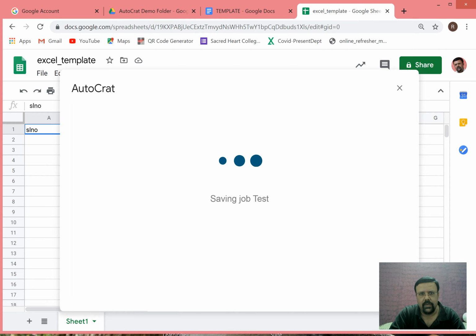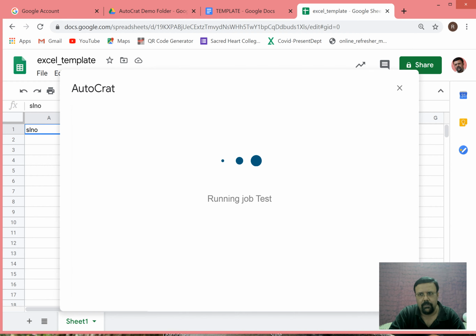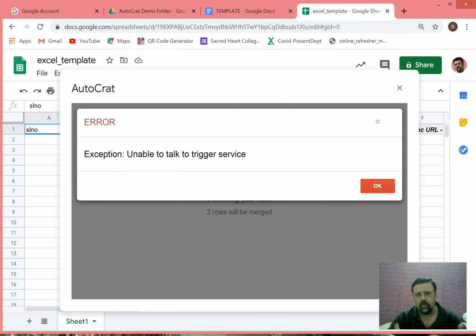Now once you have saved it, it will save everything in the background, and the program is set. Once the program is set, you just need to press this play button. The play button is nothing but the run job command. Once you press the run job command, automatically you will see that only two certificates are to be formed. Few links are created in the background, and 2 rows will be merged, because we have only 2. It can merge 100 rows at a time.